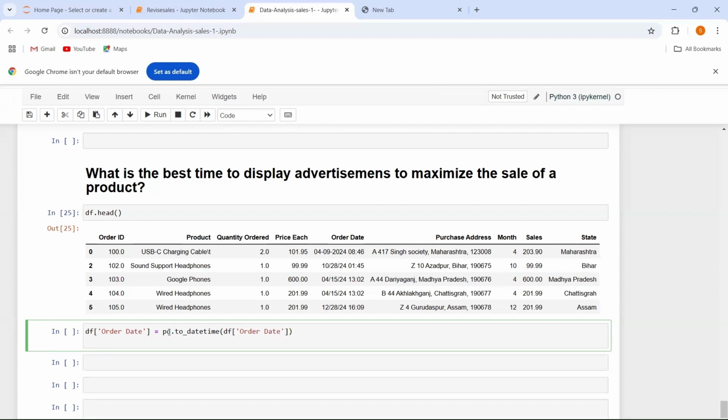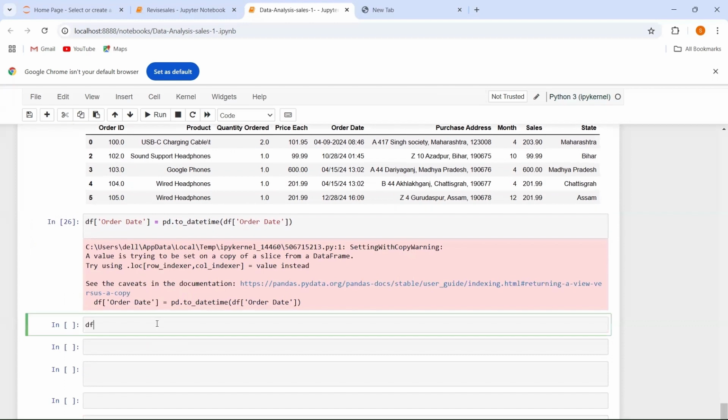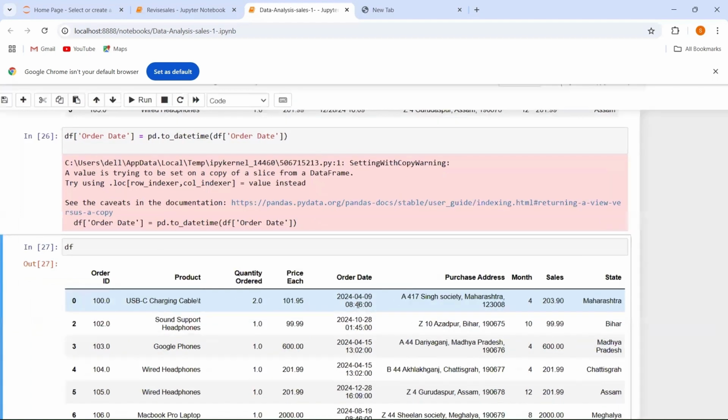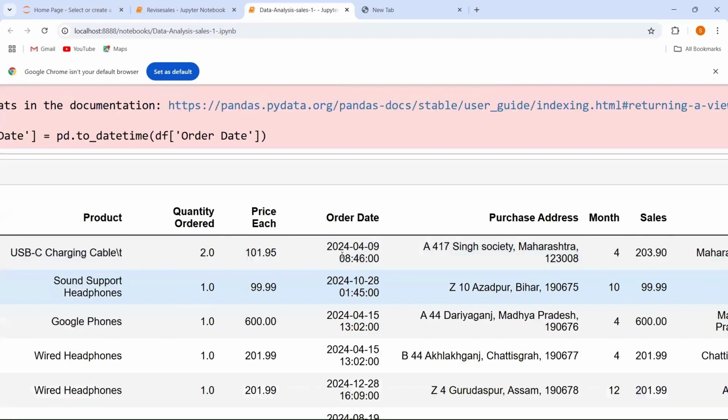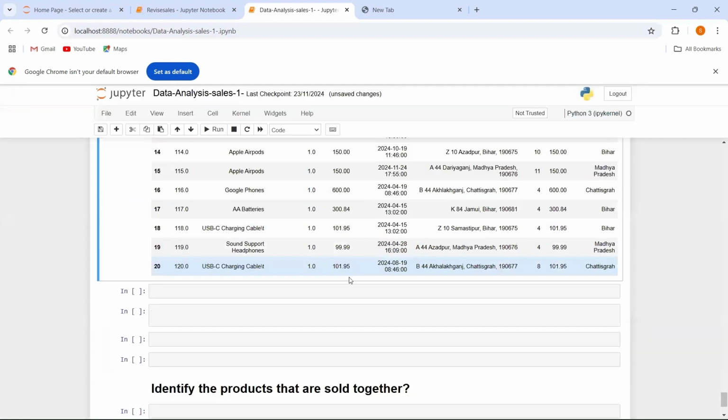After this, I am going to print my data. Suppose, let's say I am going to print my data over here. So this is my data. And here you can see the order date. So you can see the changed order date now. So this is the year, this is the month, this is the date, and this is the time.